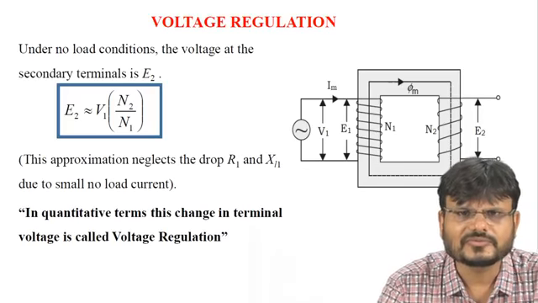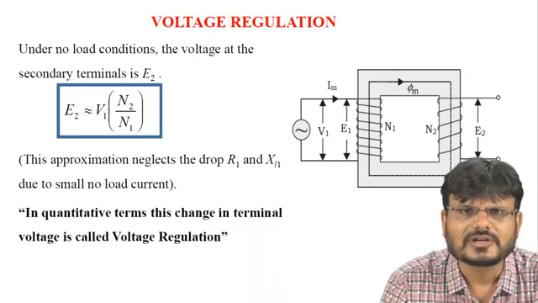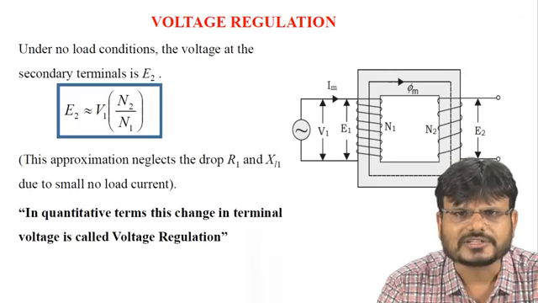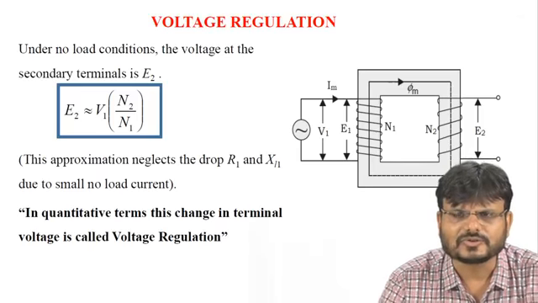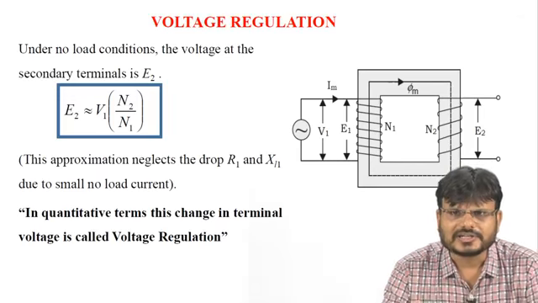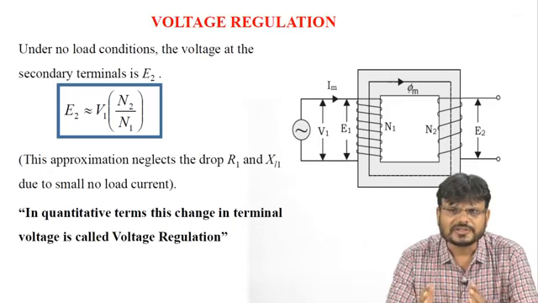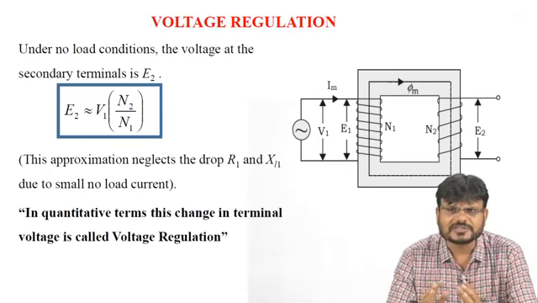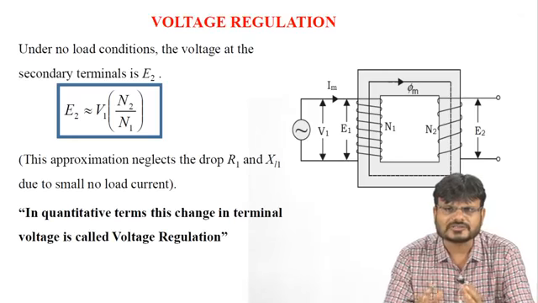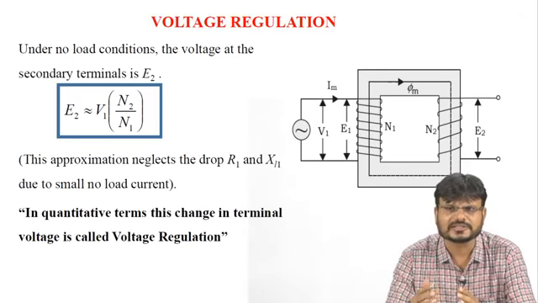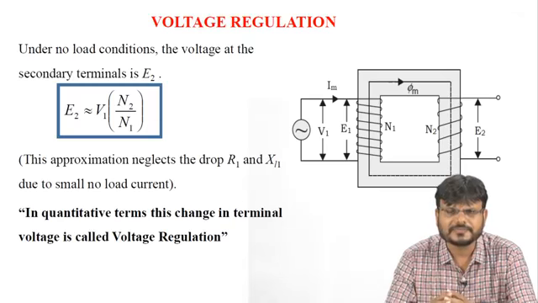First of all, we are going to discuss voltage regulation. As you know, under no load condition, the voltage at the secondary terminal is E2. What do we mean by this? At no load, the I2 current is 0. If the I2 current is 0, it means there is no voltage drop across the secondary winding, no voltage drop due to the resistance and inductive reactance in the winding.